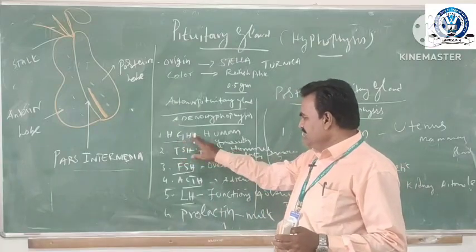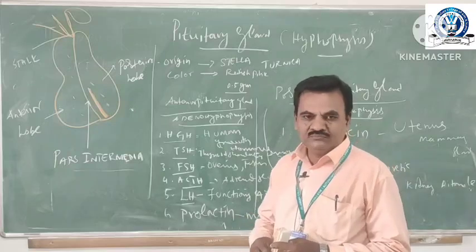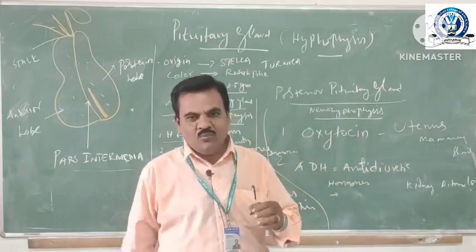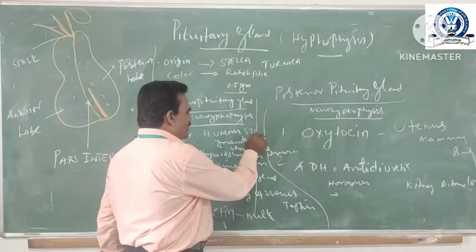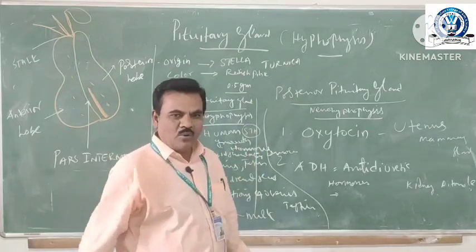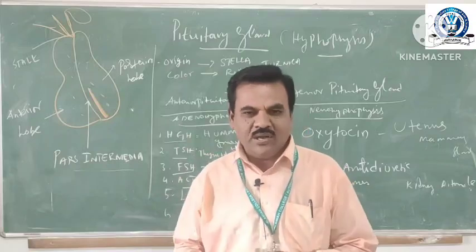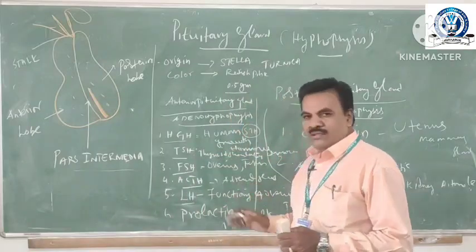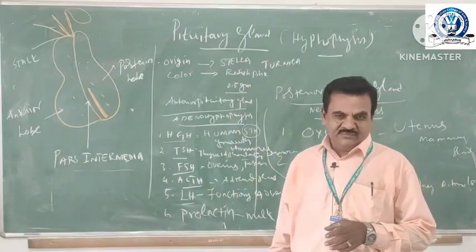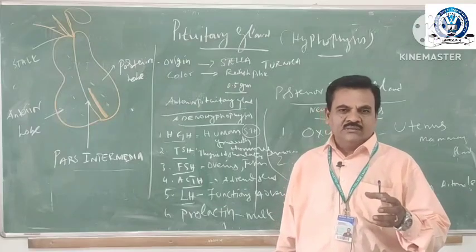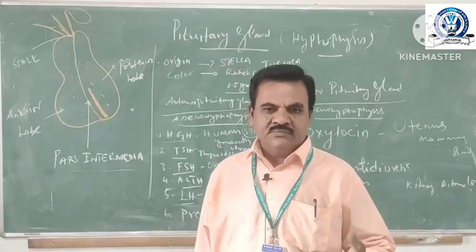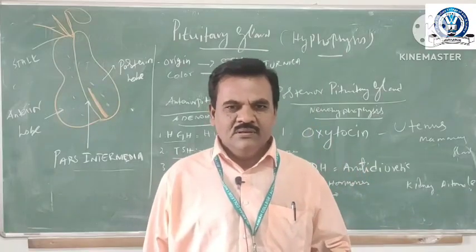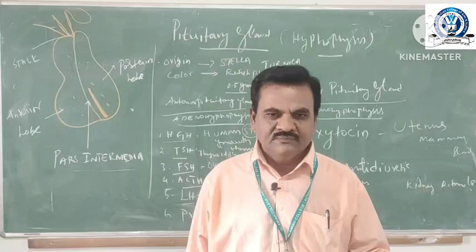First hormone, HGH, human growth hormone. This growth hormone, whose other name is somatotropic hormone, STH, is very essential for the growth of children to adults.